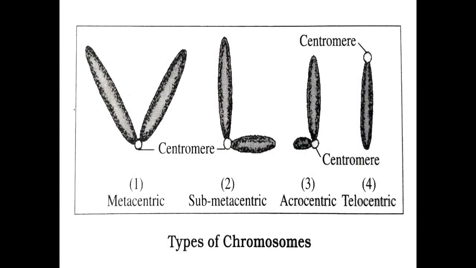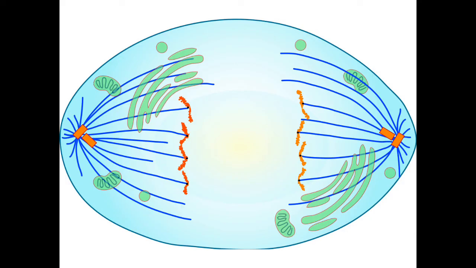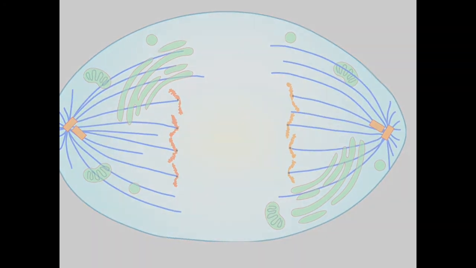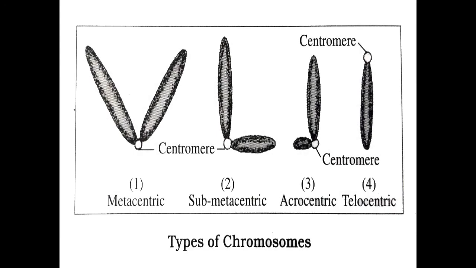If the centromere is near the end, then it is called an acrocentric chromosome. And the last position is, if the centromere is at the end or telomere, then it is called a telocentric chromosome. So we can get V-shaped, L-shaped, J-shaped or I-shaped chromosomes, based on the position of the centromere.